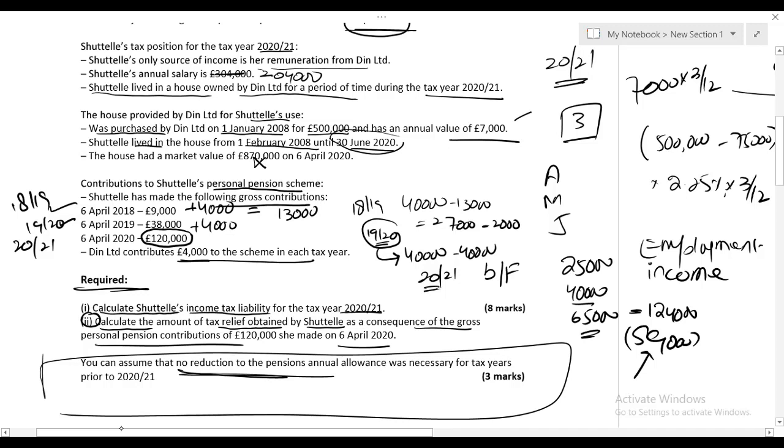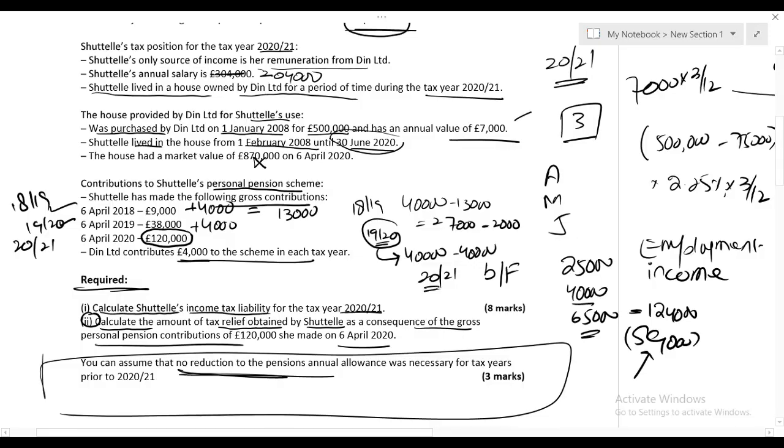So, 3 marks. You need to do one thing. Let us solve this same question again by ignoring gross PPC. Then you can easily compare, and you can easily tell the marker what benefit she is going to get. Let us solve the question again, and it will not take much time, thanks to this spreadsheet or Excel. Let's solve it again by ignoring the 120 gross PPC, and see what happens.